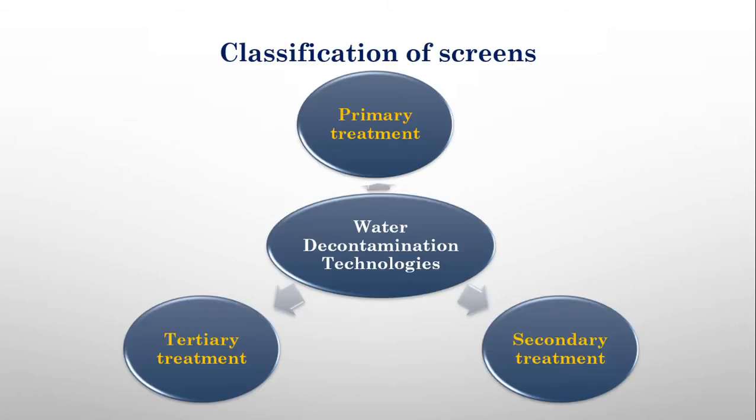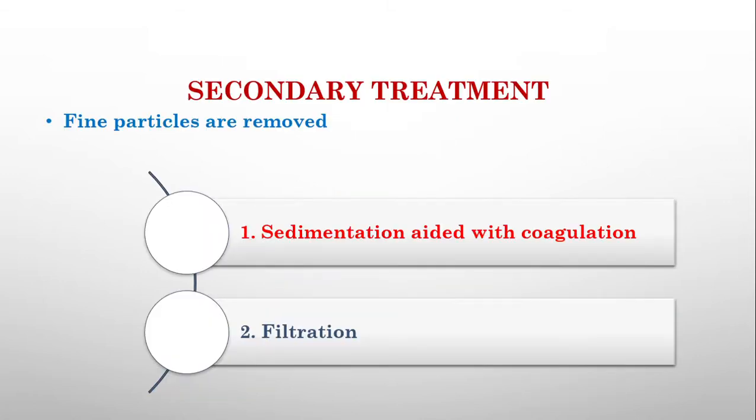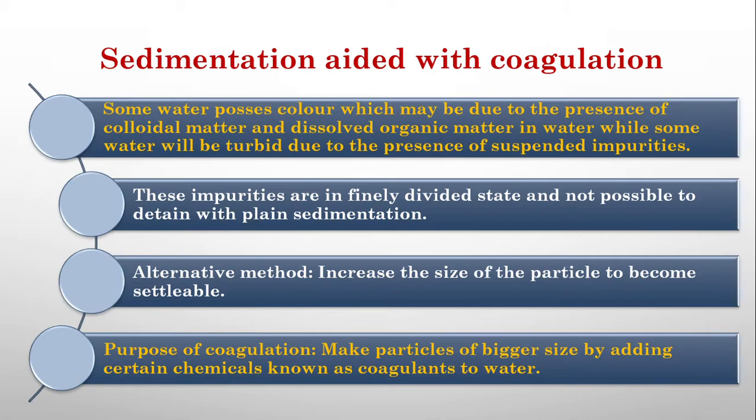As we have discussed earlier, the water decontamination technologies are of three types: primary, secondary, and tertiary. We are now moving on to the secondary treatment, in which we will discuss two things. One is sedimentation aided with coagulation, and the second is filtration. Out of the two, we will discuss the first one today. So what is sedimentation aided with coagulation?